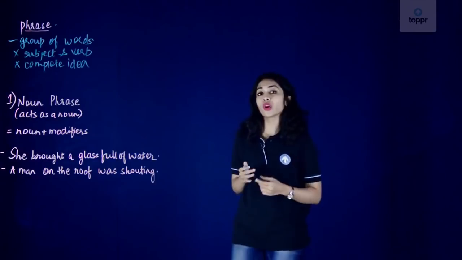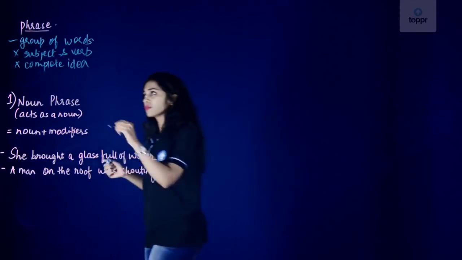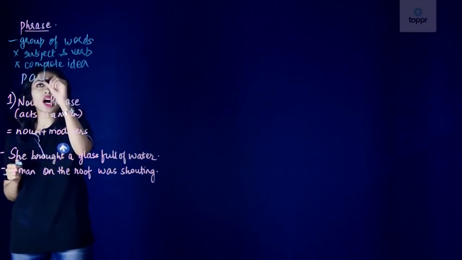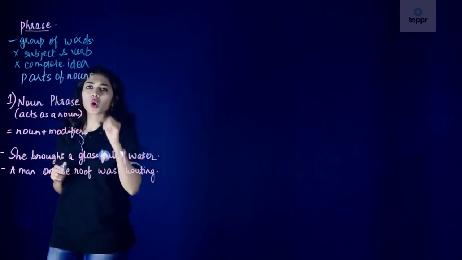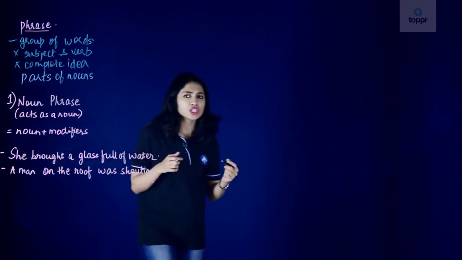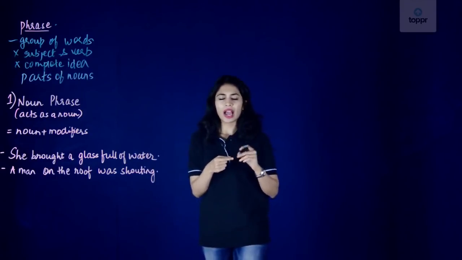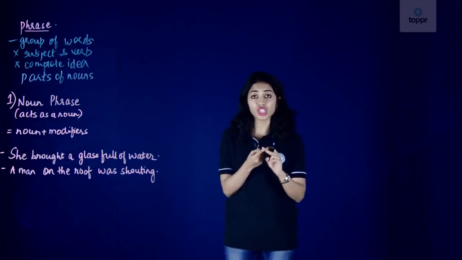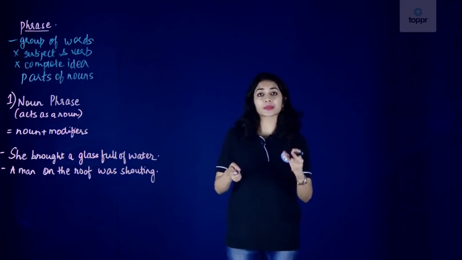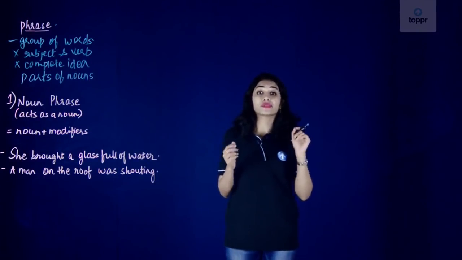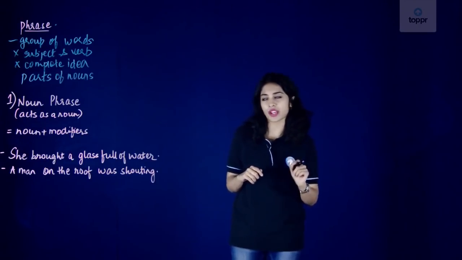I want you guys to know that a phrase acts as a part of speech. So our parts of speech are nouns, adverbs, adjectives, verbs, prepositions. A phrase can actually act as a part of speech, and basis its function and its structure, they are further classified into different types. So we are going to look at the different types of phrases. We are going to start with the first type of phrase, which is the noun phrase.